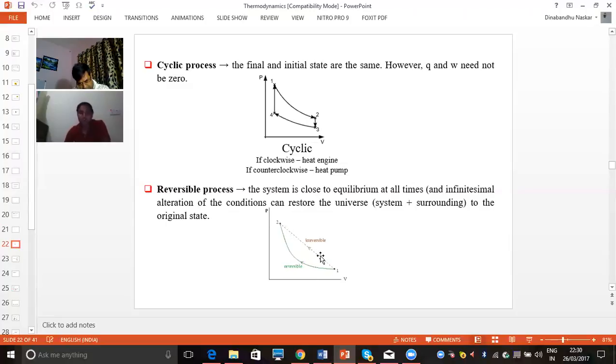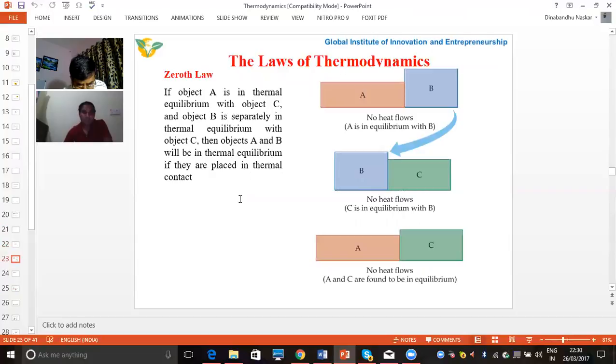In an irreversible process, if I give any disturbance at any instant, the system will not be able to restore its original state. But in a reversible process, if we give any disturbance at any instant, the system can restore its original position at any time. So this is the reversible and irreversible process.